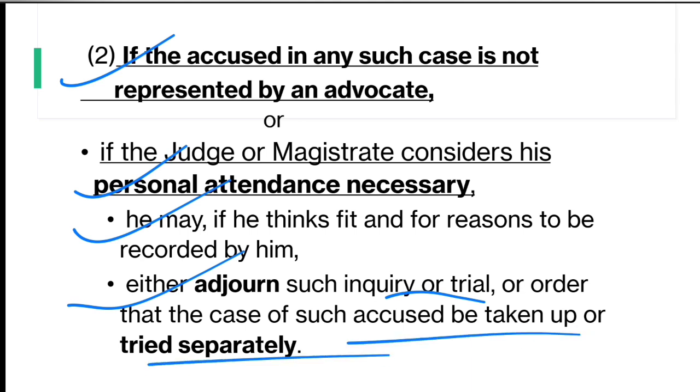Earlier we read that when his attendance is not necessary, the trial can continue in his absence. But here, where the accused is jointly being tried, he can be tried separately, or an adjournment can be given by the court where his presence is necessary. So this is subsection 2 of the same provision.